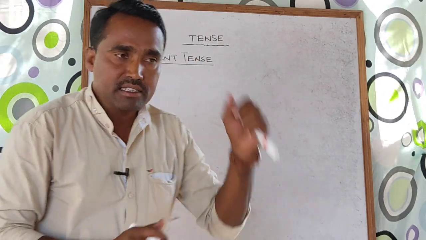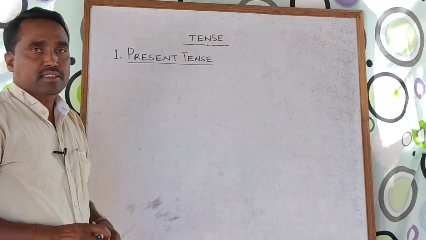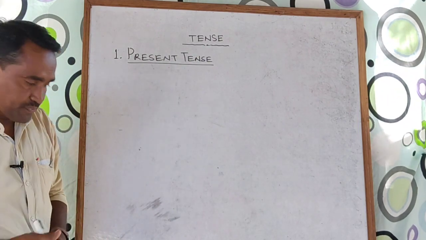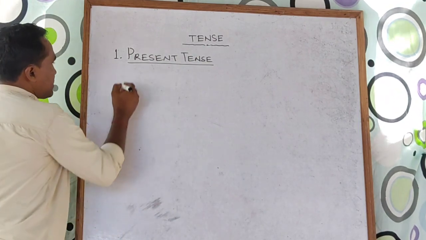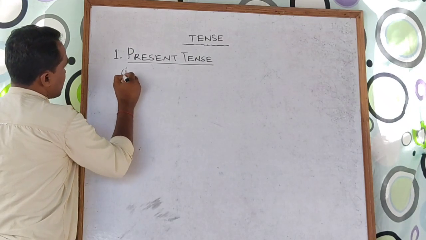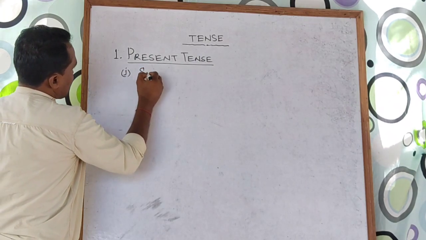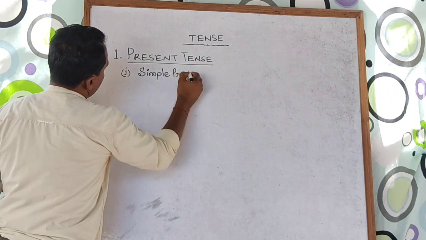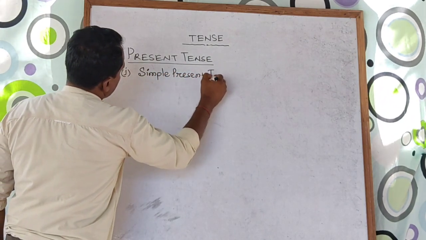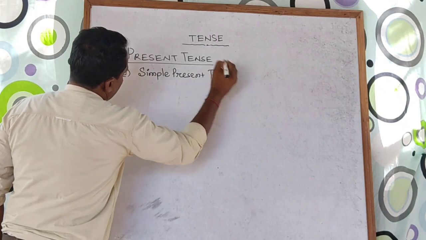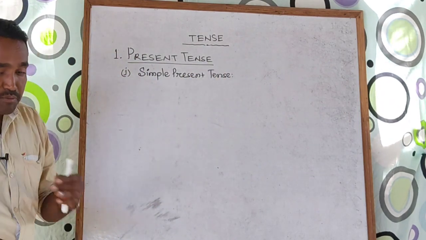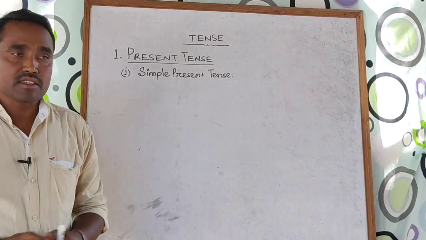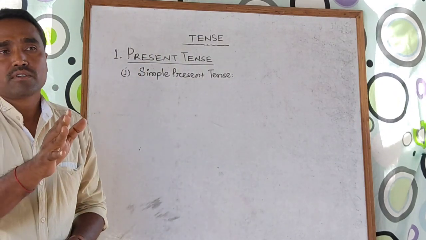The definition of present tense is, the present tense shows the present time. In present tense we have, first, the simple present tense.